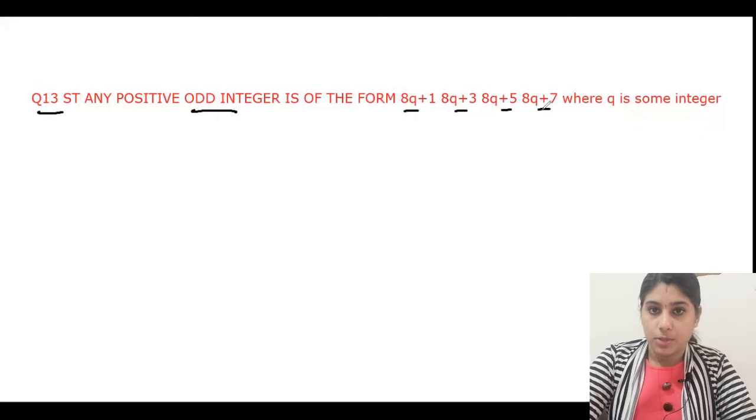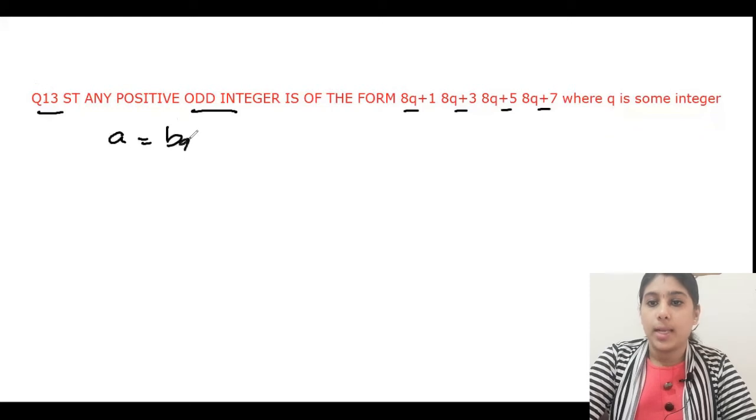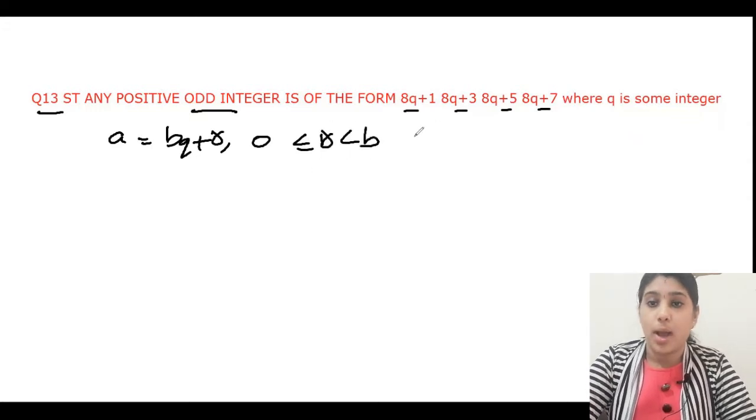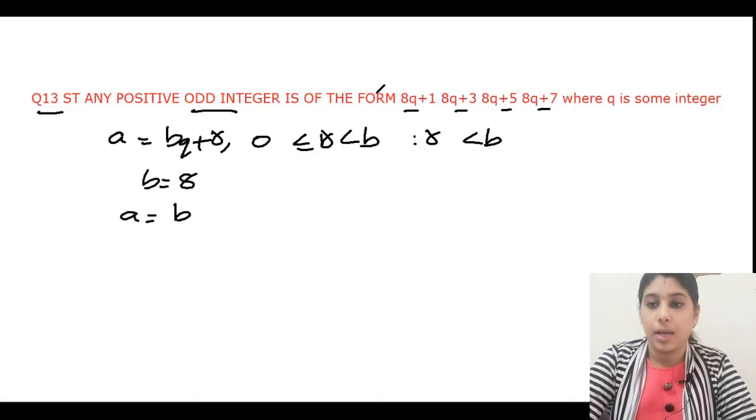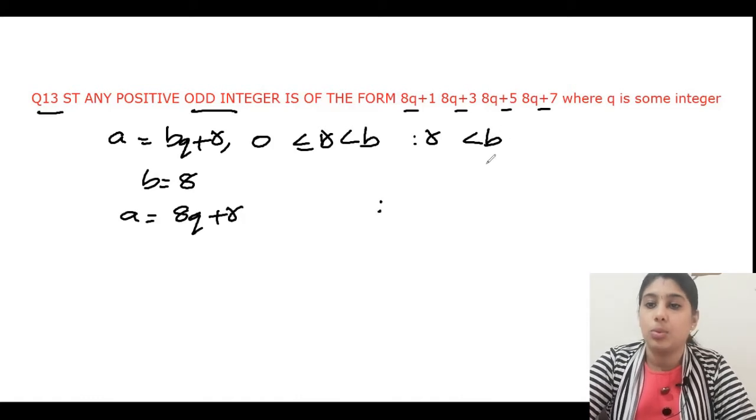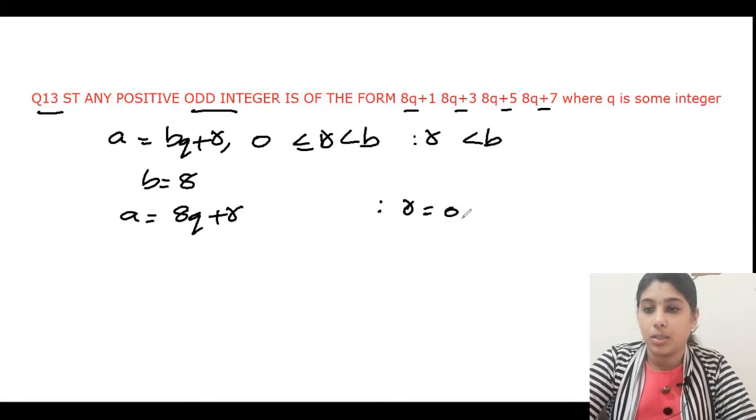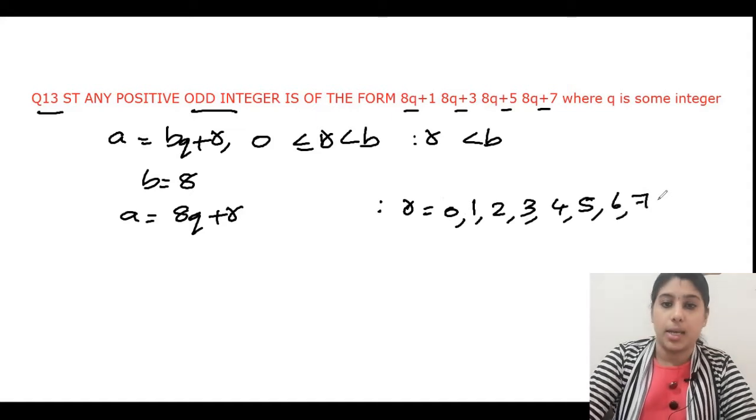As per Euclid's division lemma, a is equal to bq plus r, where 0 is less than or equal to r, and r is less than b. That means our remainder should always be a value less than b. As our b value is 8, the equation becomes a is equal to 8q plus r, and r can take the values 0, 1, 2, 3, 4, 5, 6, 7. Till 7 only it can take.